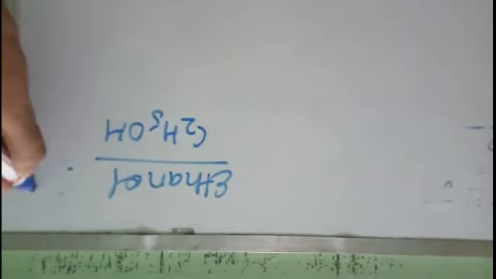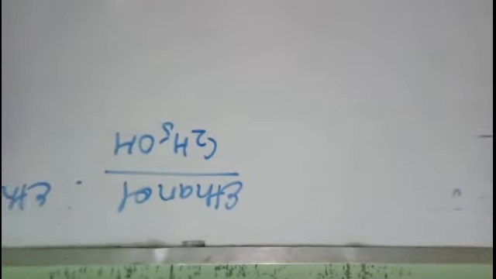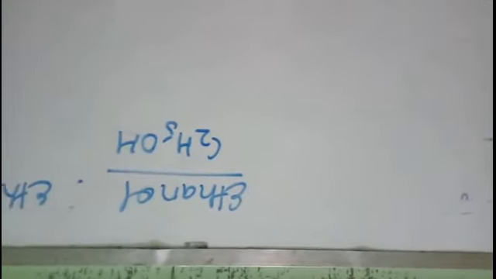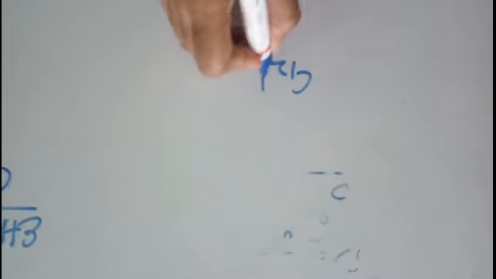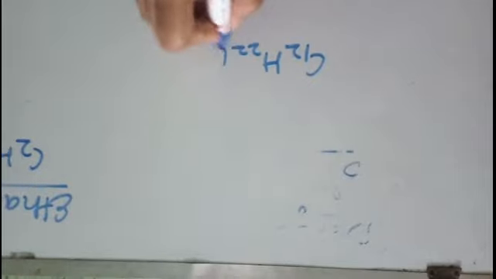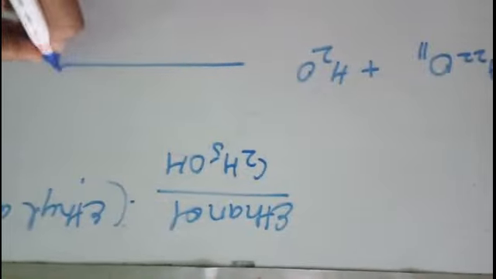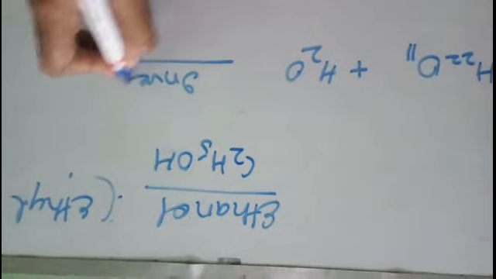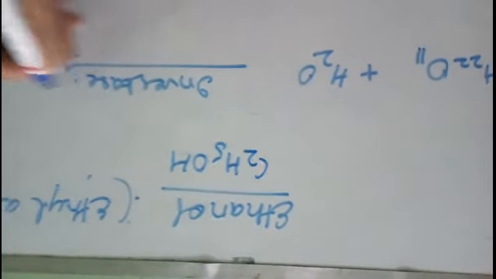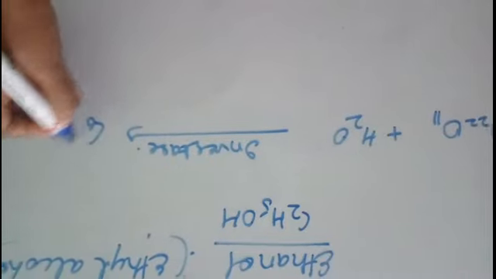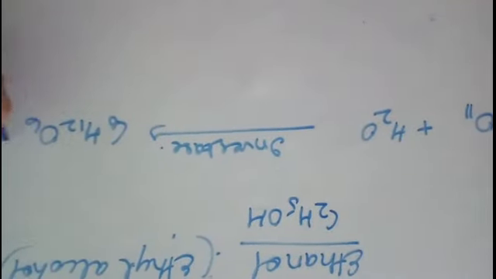Ethanol is C2H5OH. It is also known as ethyl alcohol, right? So from the fermentation of cane sugar juice, that is molasses, and you know that sugar is C12H22O11. It is fermented in the presence of an enzyme invertase, and it will give you glucose and fructose.